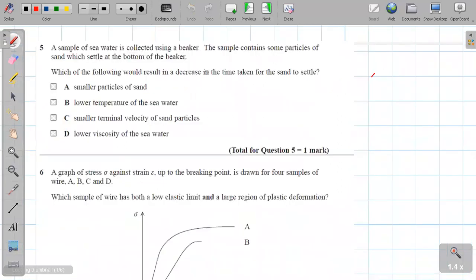So in this one, a sample of seawater is collected using a beaker. The beaker contains some particles of sand, which have settled to the bottom of the beaker.